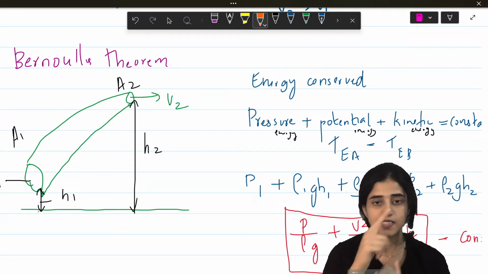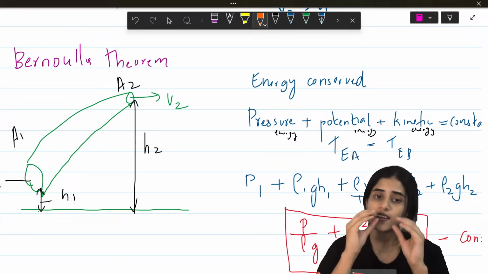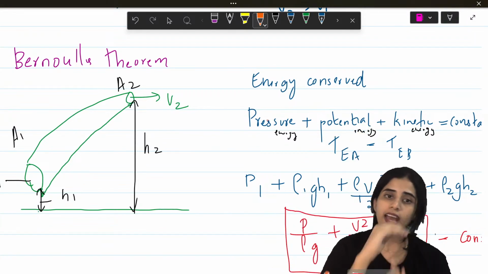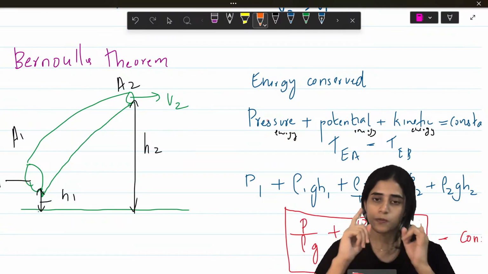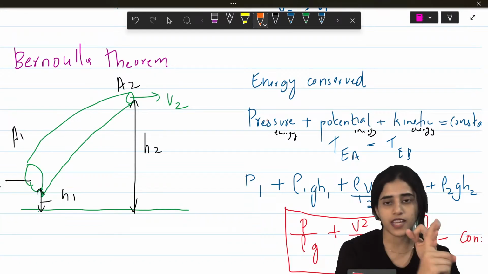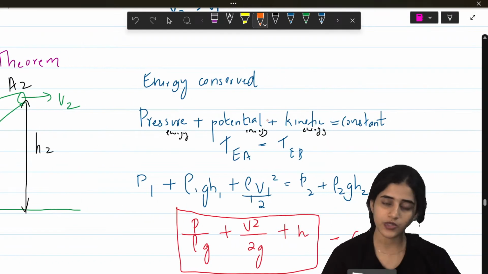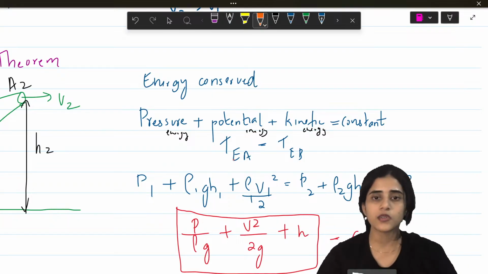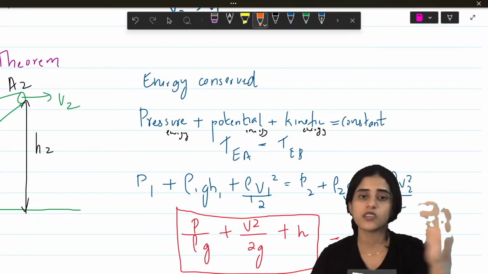The first energy is the pressure energy. There's going to be pressure because it's liquid moving. Now this is kept at a certain height, so potential energy is definitely going to be there. And these are moving particles, so kinetic energy is also going to be there. So pressure plus potential plus kinetic, all three together would become a constant. Energy is going to be conserved. Total energy before and total energy after would be the same.